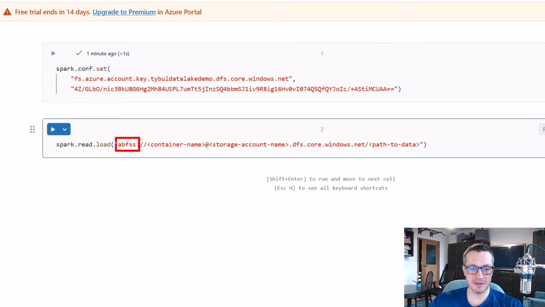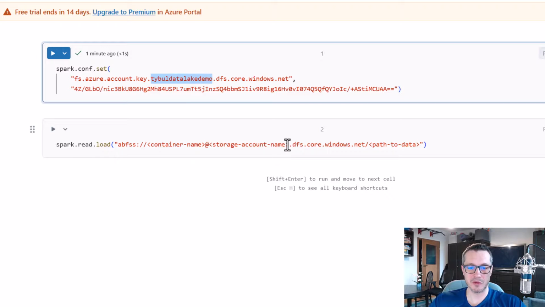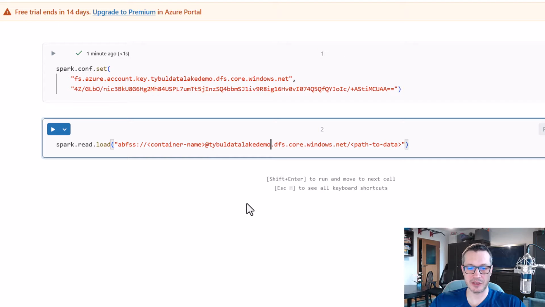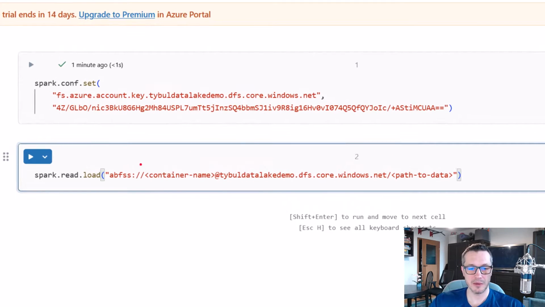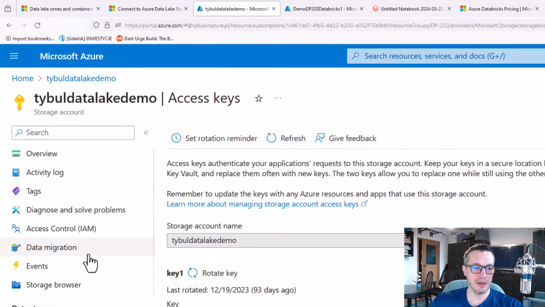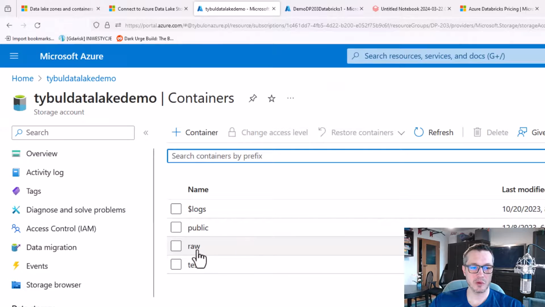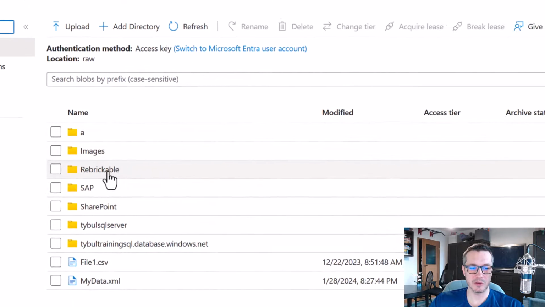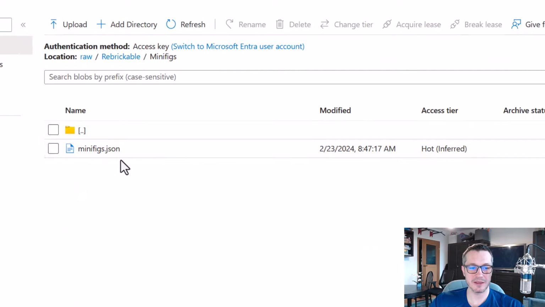This ABFS thing is just a protocol, a secure one, used to connect to a data lake. So for sure, we've got to indicate which storage account we have in mind, then what's the container name which contains our data, and in our case we want to go to the raw container, to the rubricable, minifix, and then this minifix JSON.